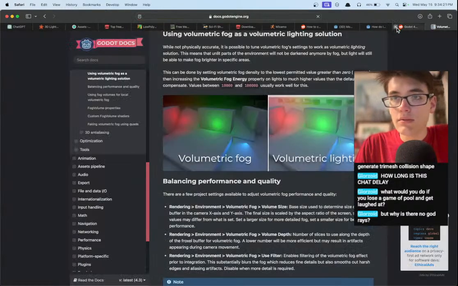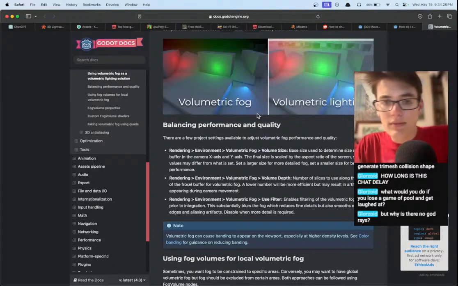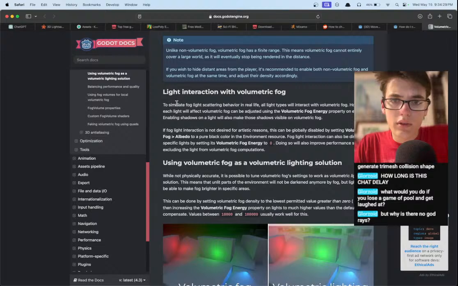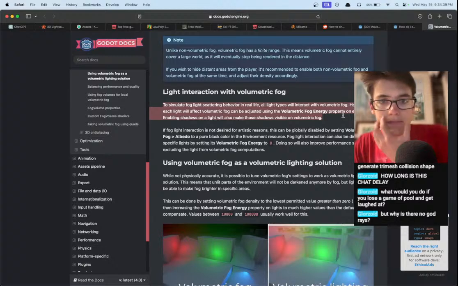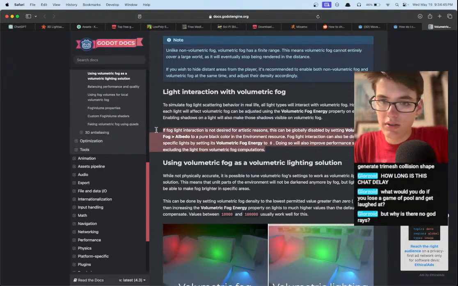That's what I'm wondering. Light interaction with volumetric fog. Let's see. Okay, to simulate fog light scattering. So we really probably just need to increase the thickness of the fog.